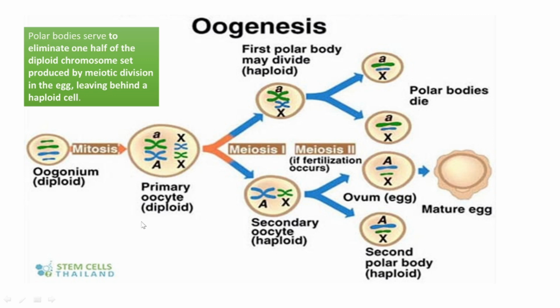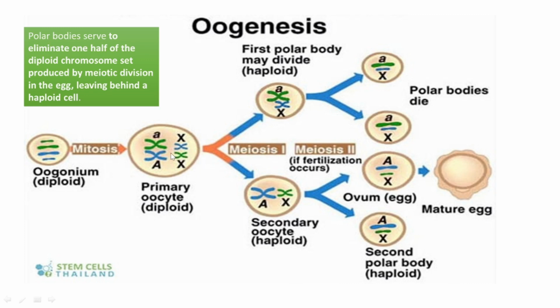The diploid primary oocyte is present inside the body of the unborn girl baby, and as she is born and matures, at the rate of one primary oocyte per month, it resumes the further process of division.